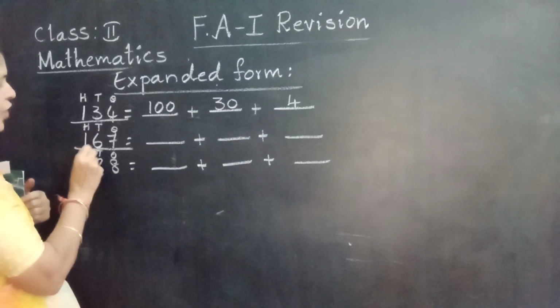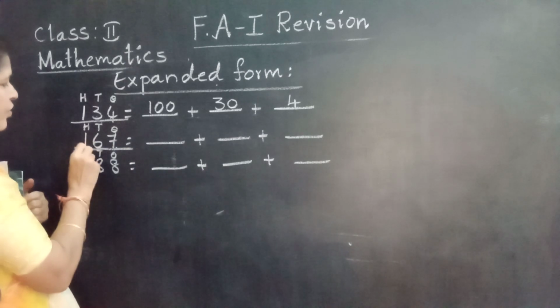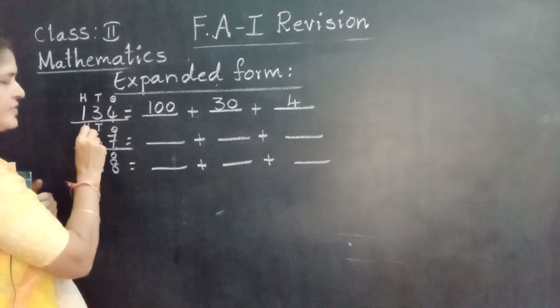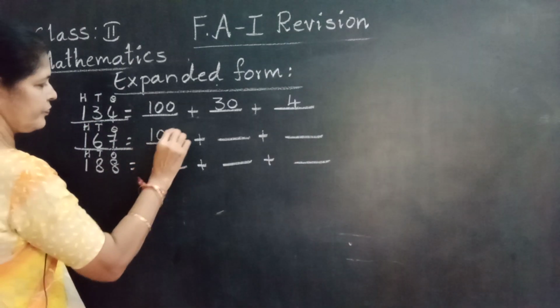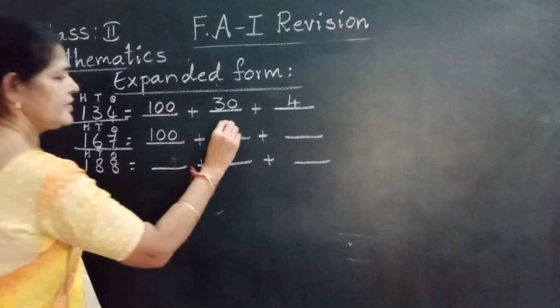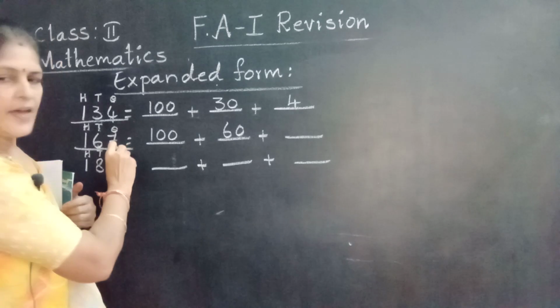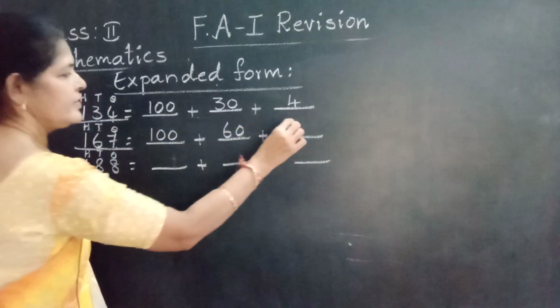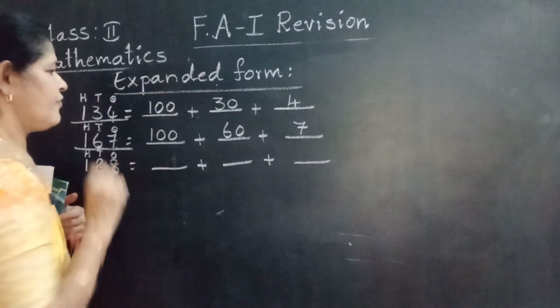Next number. 167. 1 is in the hundreds place, 100. 6 is in the tens place, 6 tens, 60. 7 is in the ones place, 7 ones, 7.